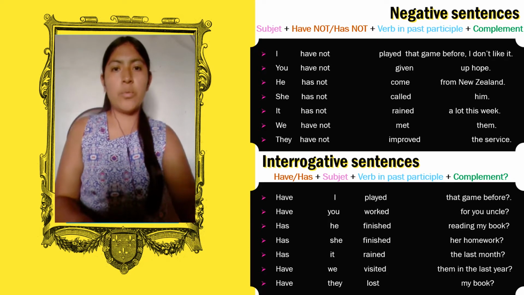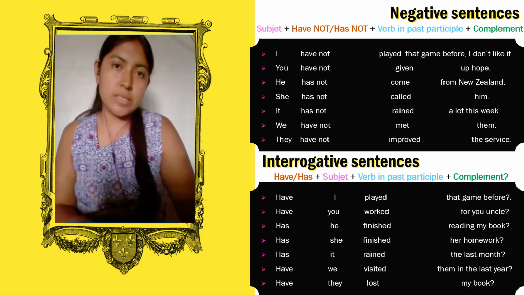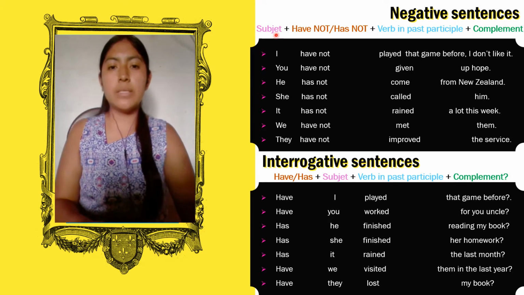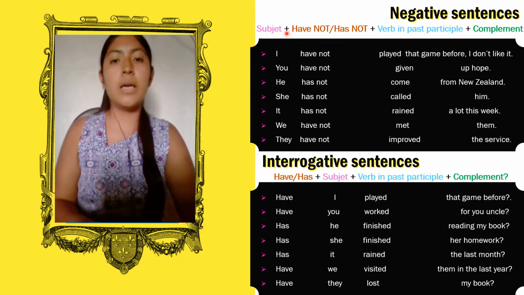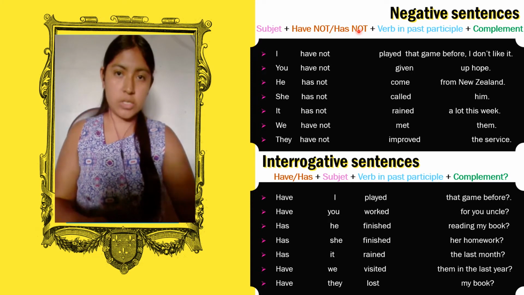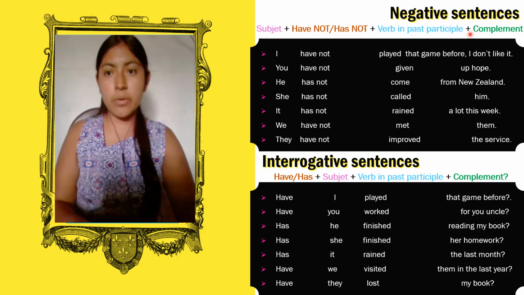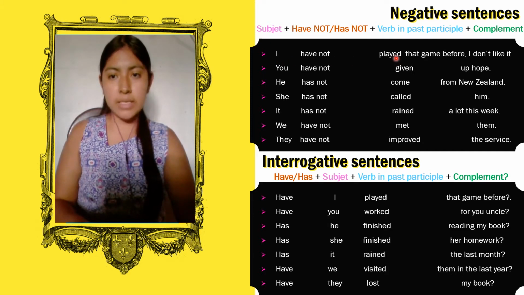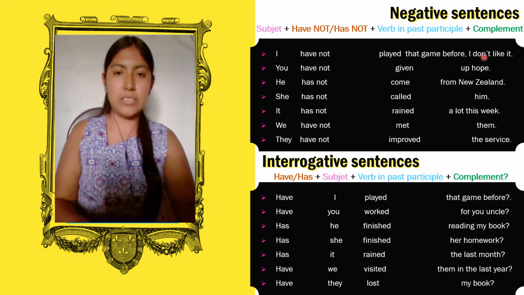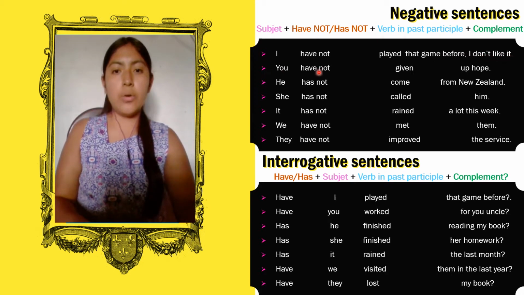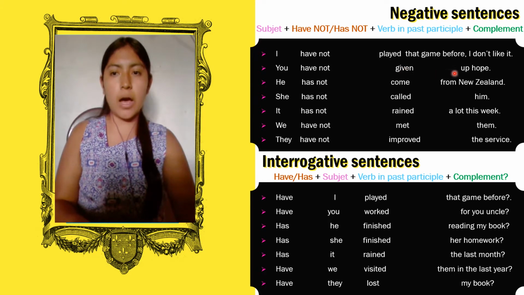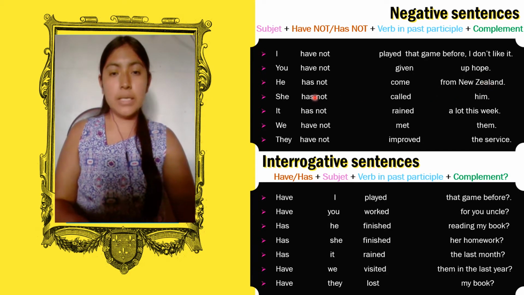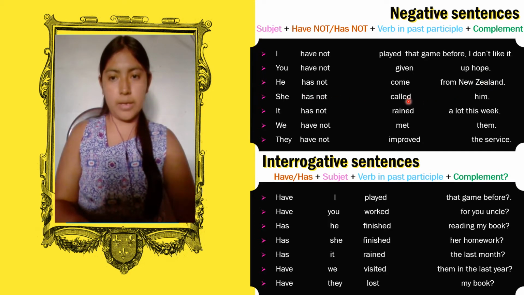We continue with the structure of negative sentences in the present perfect. Negative sentences are composed of subject, plus have not or has not, plus verb in past participle, plus complement. For example: I have not played the game before. You have not given up hope. She has not come from New Zealand. She has not killed him.